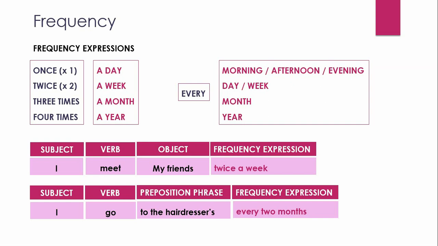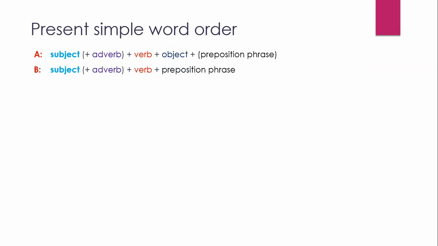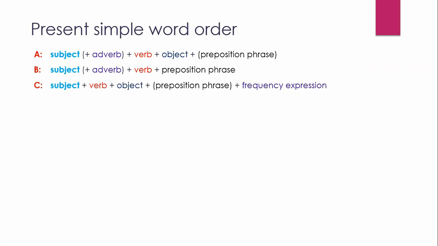Here is a recap of the 4 sentence structures we looked at. A. Subject, adverb, verb, object, preposition phrase. B. Subject, adverb, verb, preposition phrase. C. Subject, verb, object, preposition phrase, frequency expression. D. Subject, verb, preposition phrase, frequency expression.